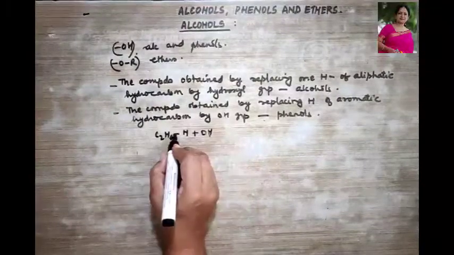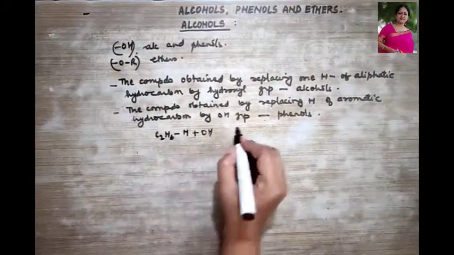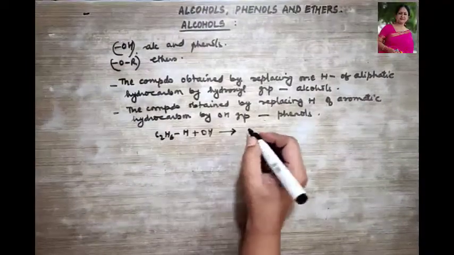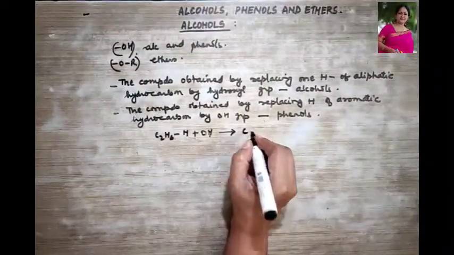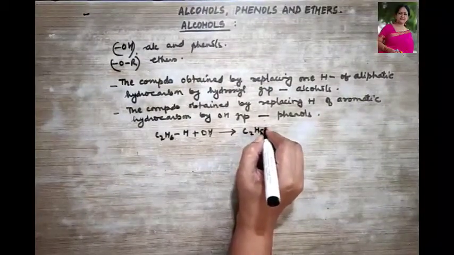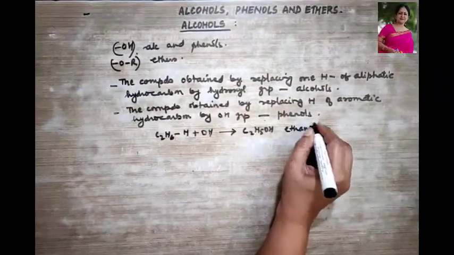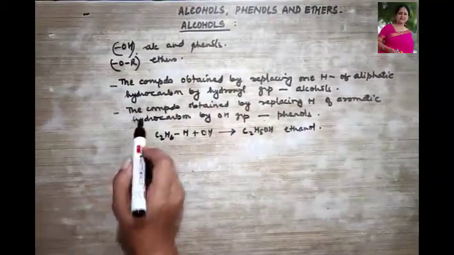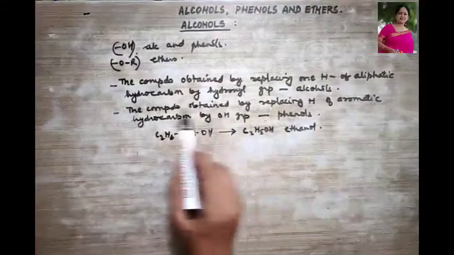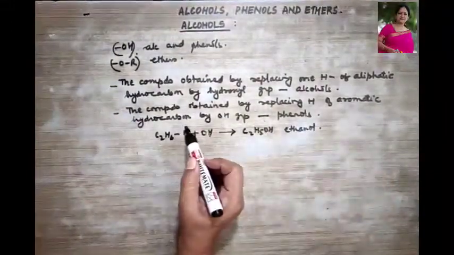Then what is it going to form? It is going to form alcohol, that is C2H5OH. And what is the name of this? This is ethanol, right?